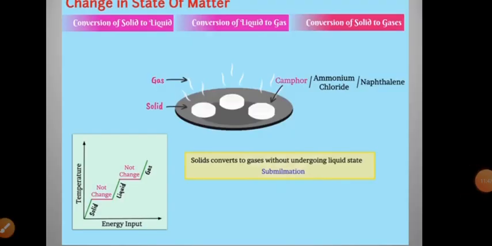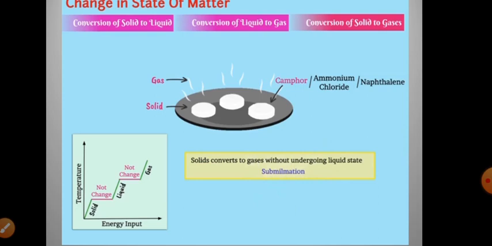Now let us find out the conversion of solid to gaseous state. Children, here is an activity to confirm that conversion. You need to take some camphor or ammonium chloride, crush it and put it in a china dish.